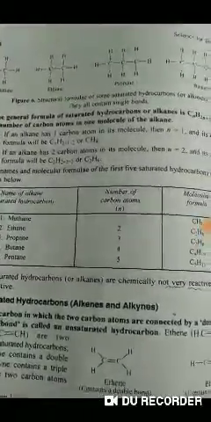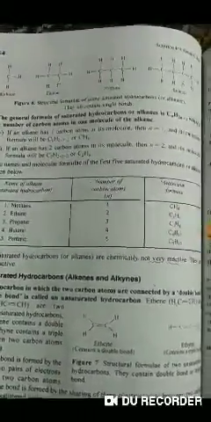The names of all these saturated hydrocarbons end with ANE. First, the name starts with ALK. If we read its suffix, that is ANE, alkane, and these are called saturated hydrocarbons.